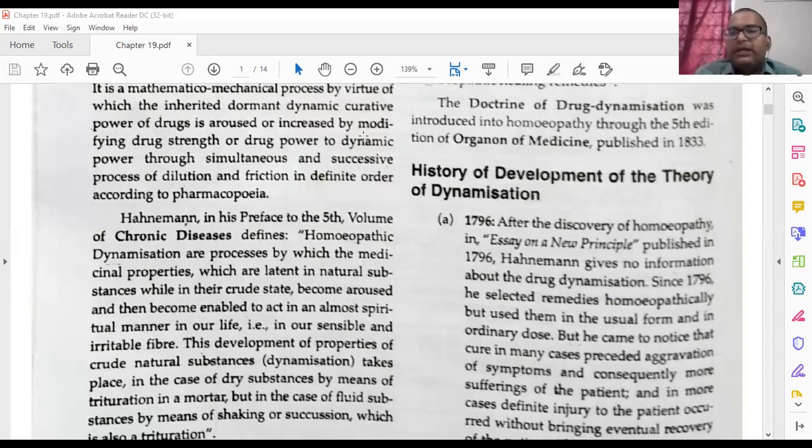And this dynamic dose works on the, that's why Dr. Hahnemann has told this works in a spiritual manner, that is, on our nerve fibers, our sensible and irritable fibers. This development of properties of crude natural substances, dynamization, takes place in the case of dry substances by means of trituration in a mortar, but in the case of fluid substances by means of shaking or succussion, which is also a trituration. That succussion process is nearby a trituration process.